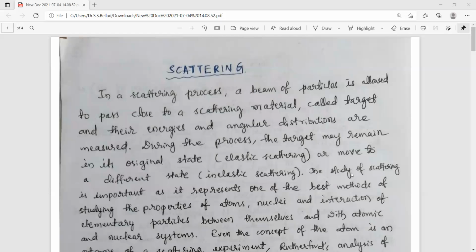The study of scattering is important as it represents one of the best methods of studying the properties of atoms, nuclei, and interaction of elementary particles between themselves and with the atomic and nuclear systems.